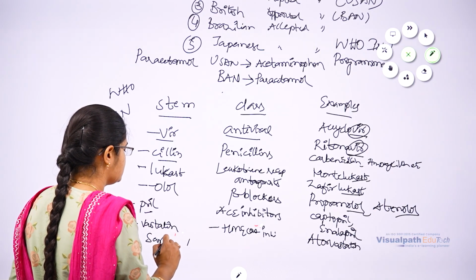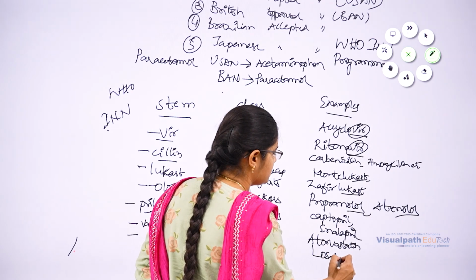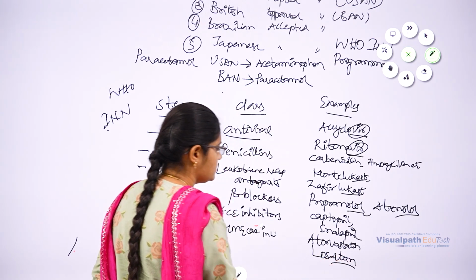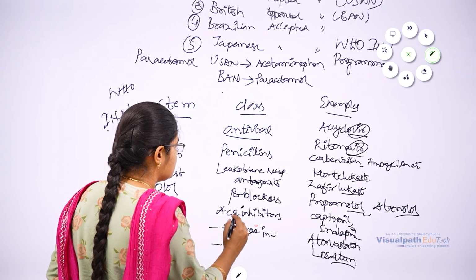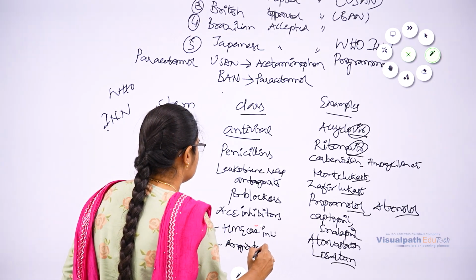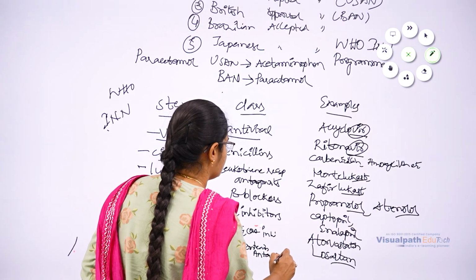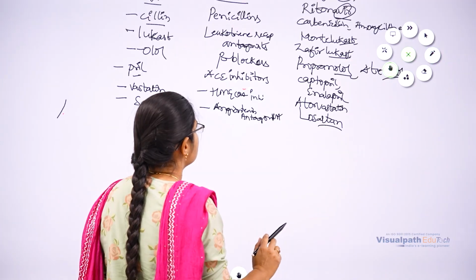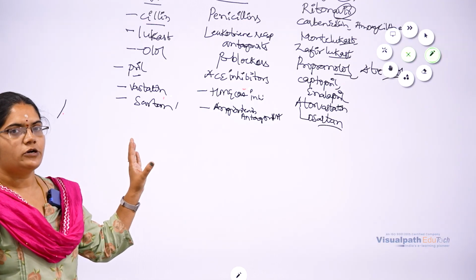Sartans, losartan, belong to the category of angiotensin antagonists. So these are some of the WHO international non-proprietary names.